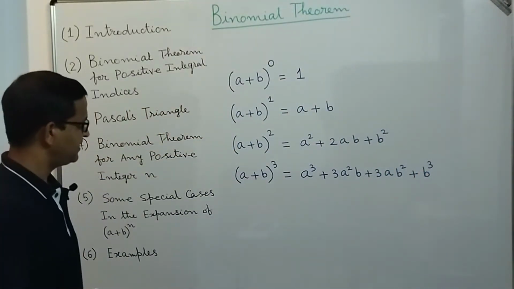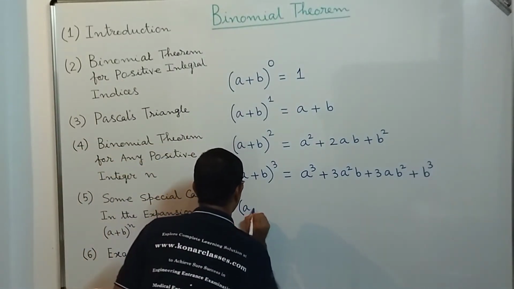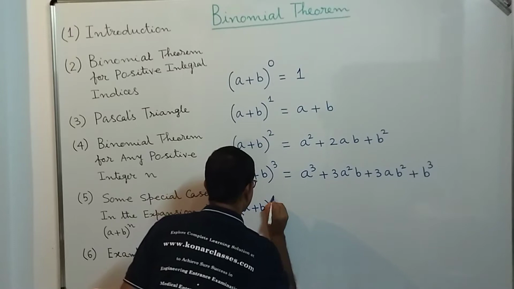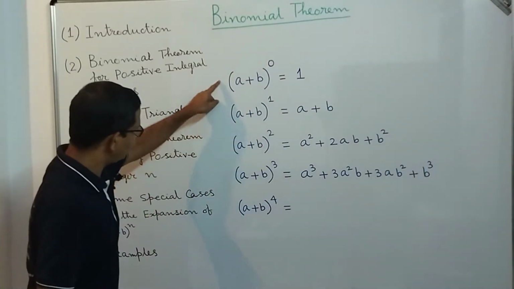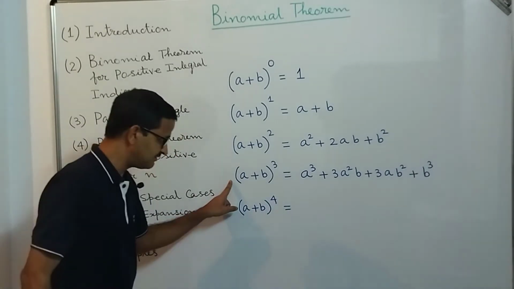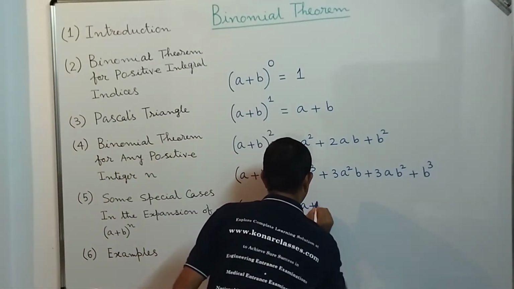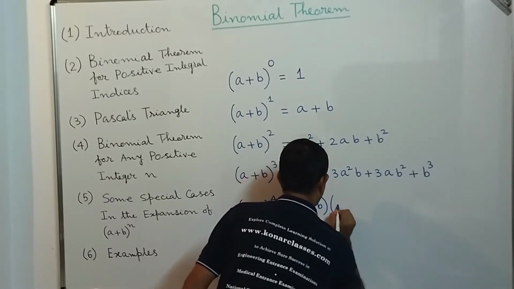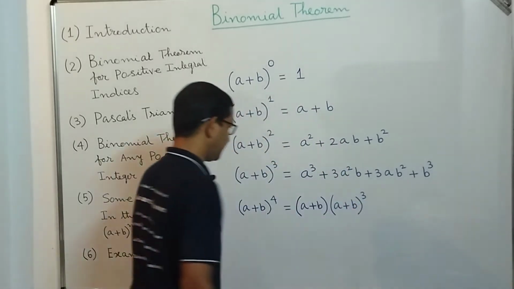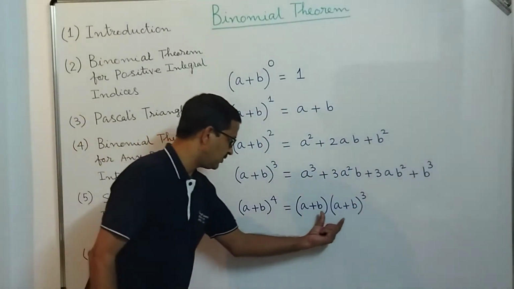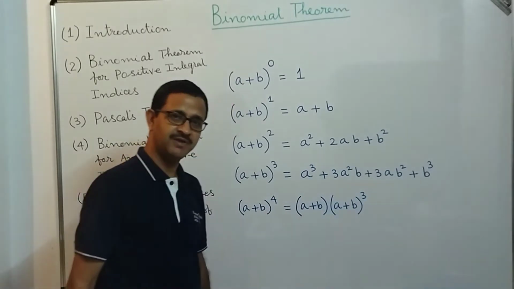Now if we proceed further, (a + b)^4, what are we going to get, dear students? To find this, we know the formula up to (a + b)^3, so we need to perform (a + b) into (a + b)^3. We know the (a + b)^3 formula, and then we multiply it with (a + b).